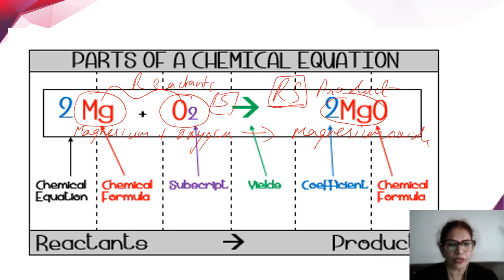Okay, and this 2 of course indicates the number of molecules of magnesium. Okay, so this is how a chemical equation is written using the symbols, formulae, and the states in which the substances are reacting. Here magnesium is solid, oxygen is in the gaseous form, magnesium oxide we get in the solid form. Okay, now this 2 is known as the coefficient, and we will study about it when we are doing balancing of equations. Great.